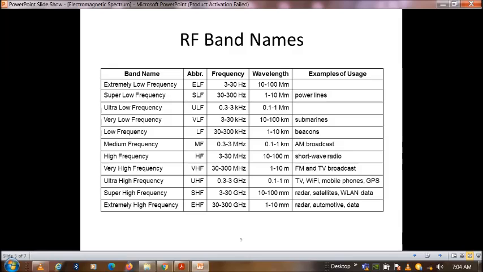Super high frequency, 3 to 30 gigahertz, 10 to 100 millimeters, used in radar, satellites and WLAN data. The applications are also given here. Extremely high frequency, 30 to 300 gigahertz, with wavelength 1 to 10 millimeters, finding application in radar and automotive radio.